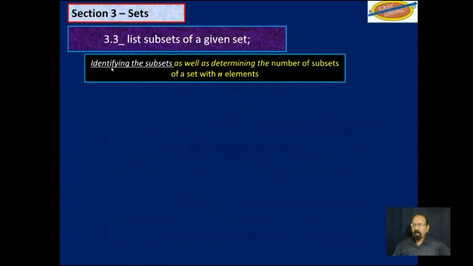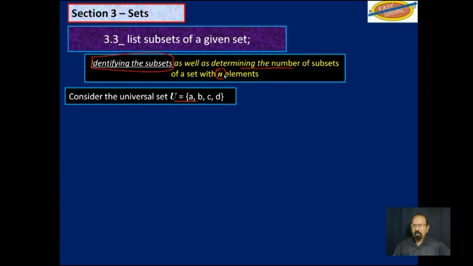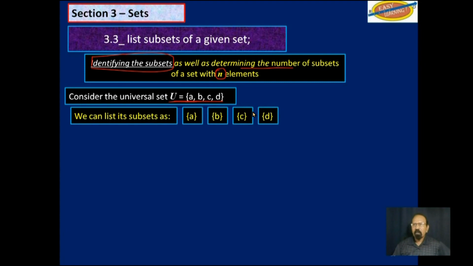So, we are still on identifying the subsets of a larger set and also determining the number of subsets if we know the number of elements. Now let's look at this universal set that has 4 elements. We can list all the subsets. First of all, A, B, C, and D. Those would be subsets with 1 element. Then we can list subsets with 2 elements.